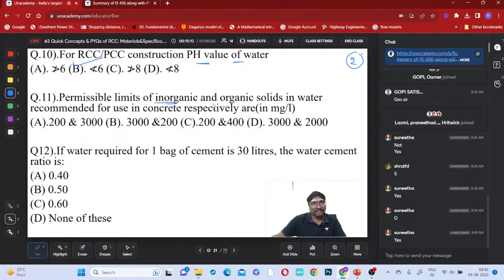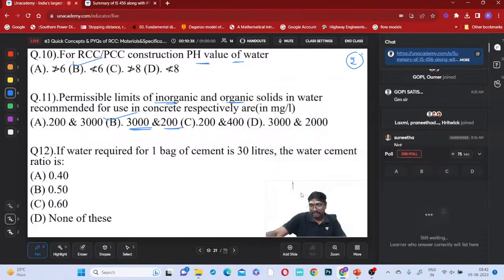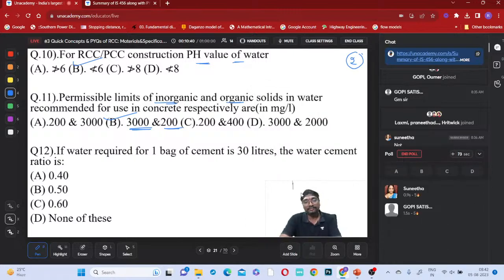The permissible limits of inorganic and organic solids. Malu Havaldar, correct answer. Others also from the special class. 3000 milligrams per liter inorganic and 200 milligrams per liter organic, isn't it, all of you? Now, this is some calculation. 75 seconds time I am giving. Try to solve this, everyone. 12th question.